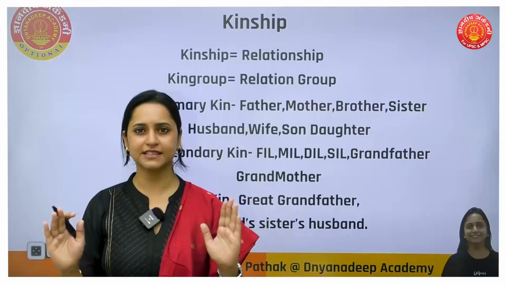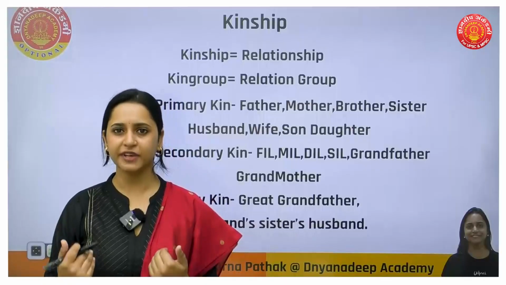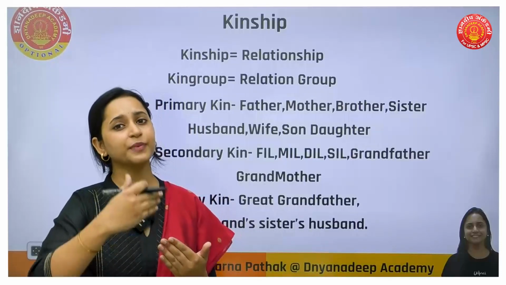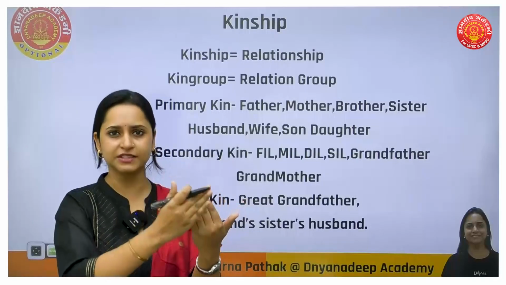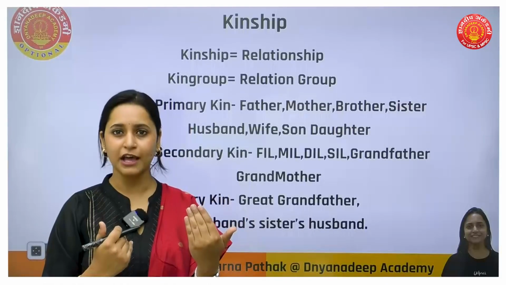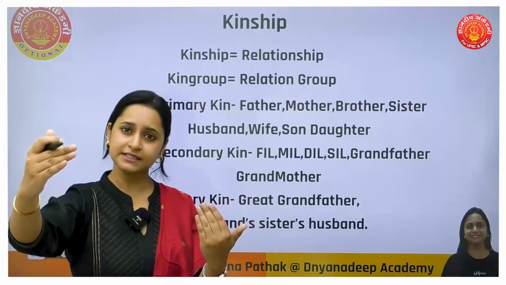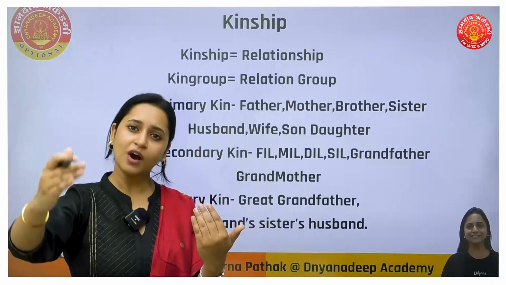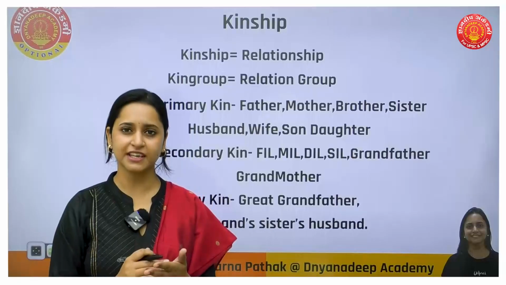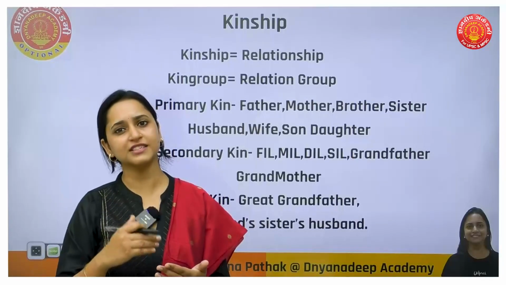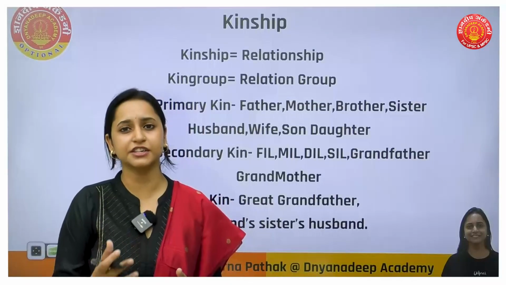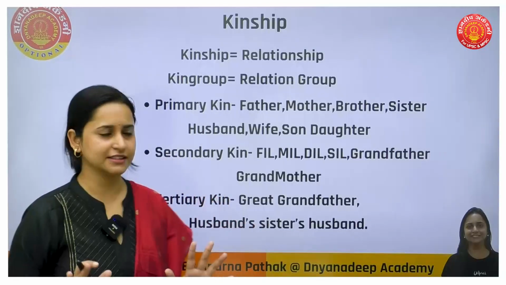I'll repeat the example once again so that it will be clear. My primary kin is my husband. Now my husband's sister is primary kin of my husband. So primary is primary, and she is secondary kin of mine. Now her husband is tertiary kin of mine. So tertiary kin is primary kin of the secondary kin. This is clear, right? That is how kin group, kinship, that means relationship, relation groups are defined in this chapter.